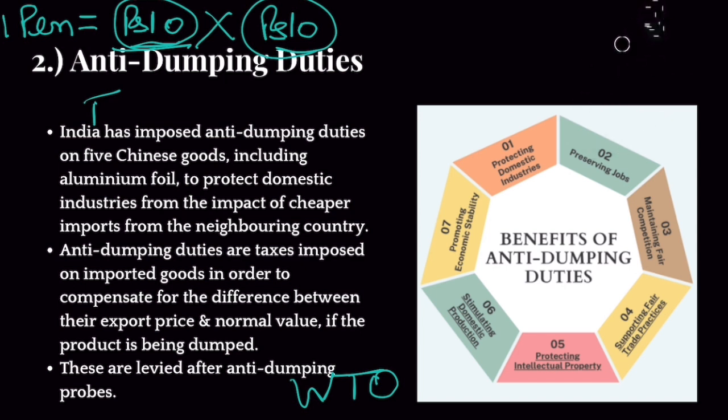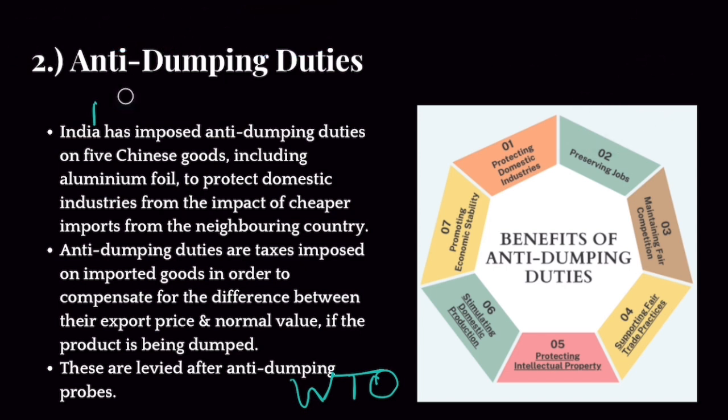So this is known as anti-dumping duty, and it is basically levied to ensure fair competition in a country and to protect domestic industries from dumping by countries like China. Okay, because if China is selling this pen at extremely low prices, then it is basically dumping this good in India, so that to eliminate Indian pen manufacturers.